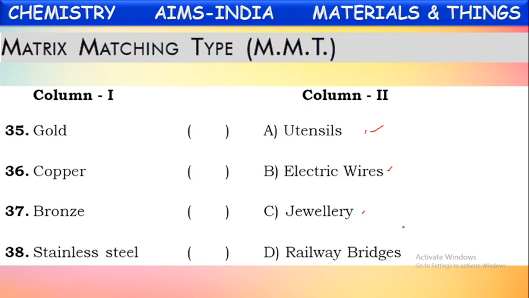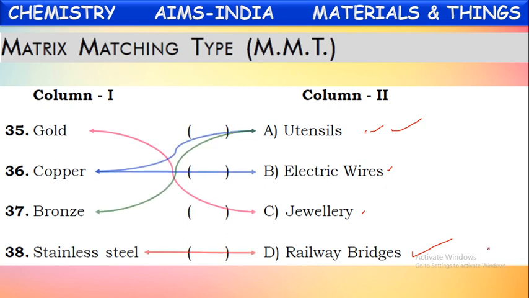These are generally made with brass and bronze alloys of copper. Next one, stainless steel. Steel is used in household utensils, in some utensils made with steel, and even railway bridges and railway tracks. These are all made with stainless steel. So see the correct matching now.